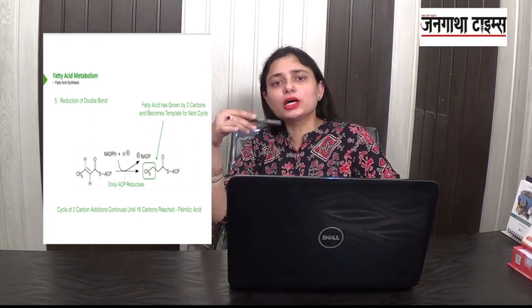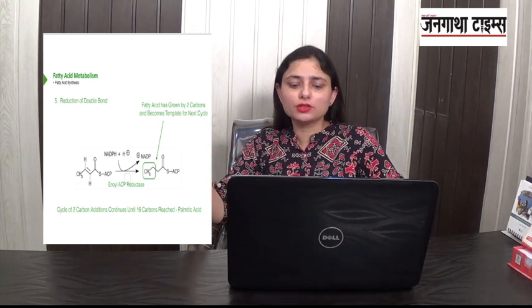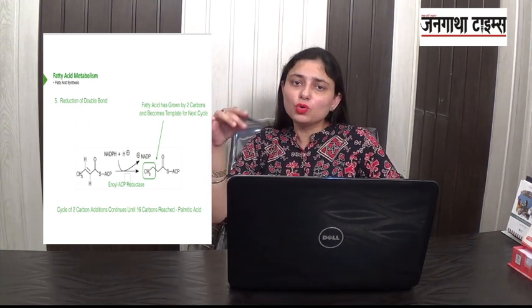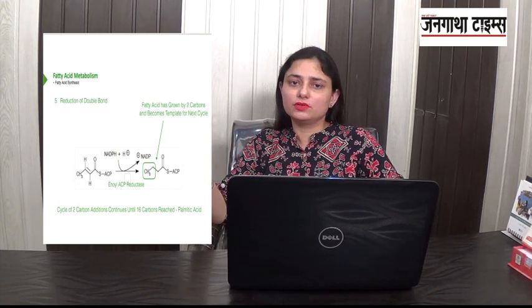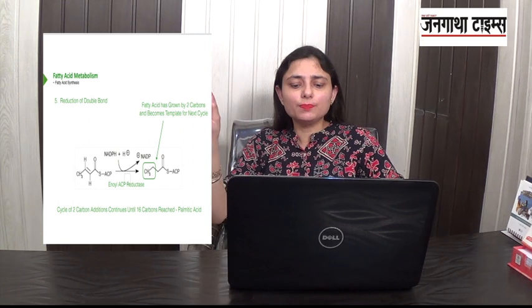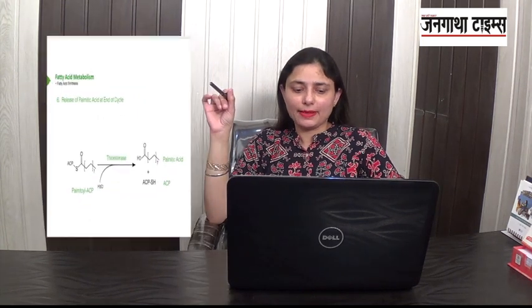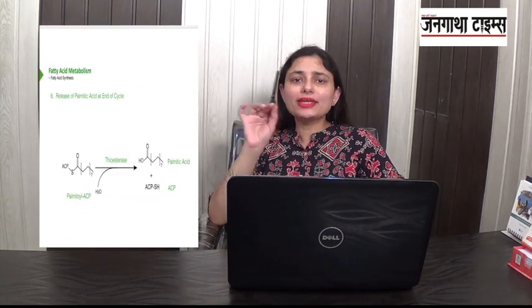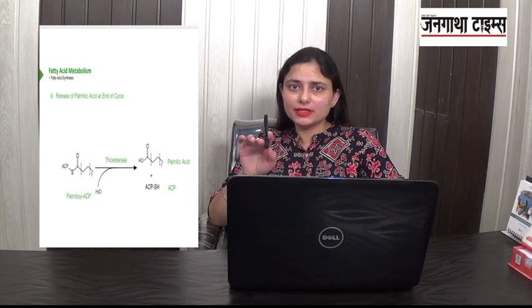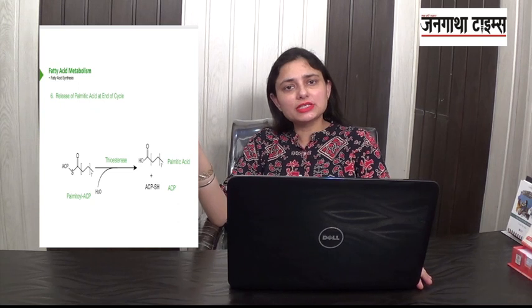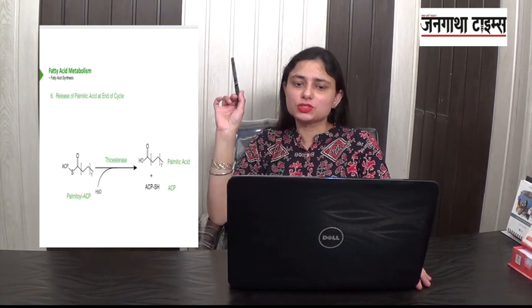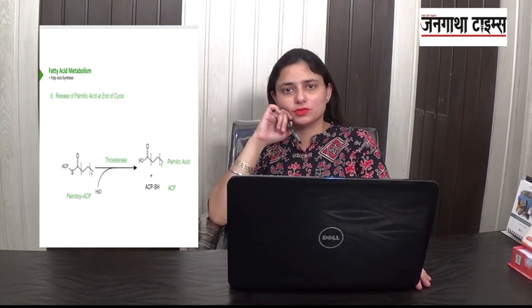This cycle of 2-carbon addition goes on occurring, the whole synthesis process, until we reach 16 carbons, which is palmitic acid. We get palmitoyl ACP in the end, which in the presence of thioesterase gets converted to palmitic acid and ACP, using up one water molecule.